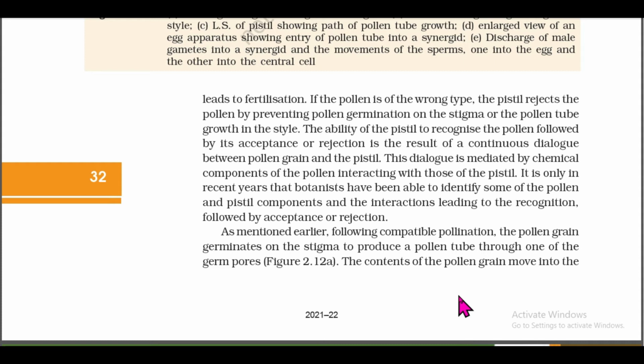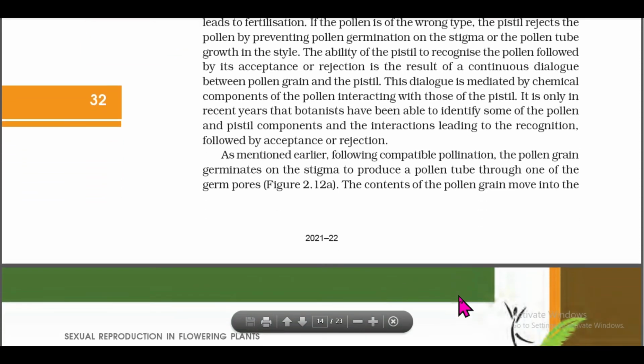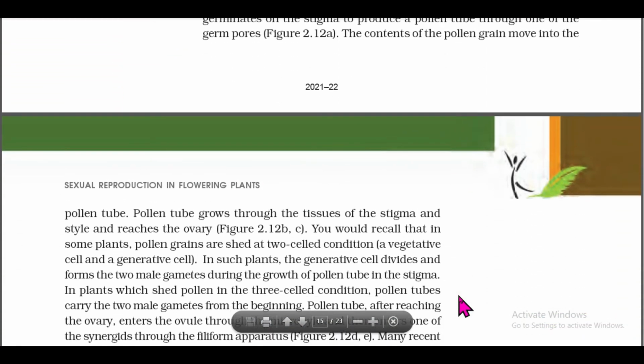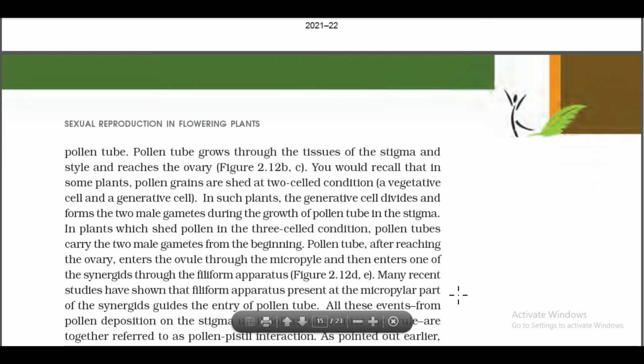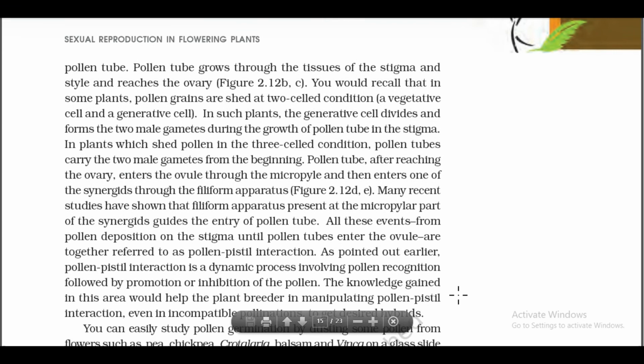The contents of the pollen grain move into the pollen tube. The pollen tube grows through the tissues of the stigma and style and reaches the ovary. You would recall that in some plants, pollen grains are shed at the two-cell condition, a vegetative cell and a generative cell. In such plants, the generative cell divides and forms the two male gametes during the growth of the pollen tube in the stigma. In plants which shed pollen in the three-cell condition, pollen tubes carry the two male gametes from the beginning.